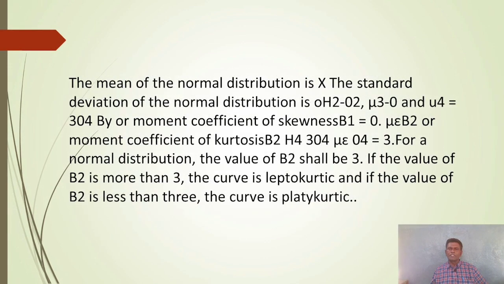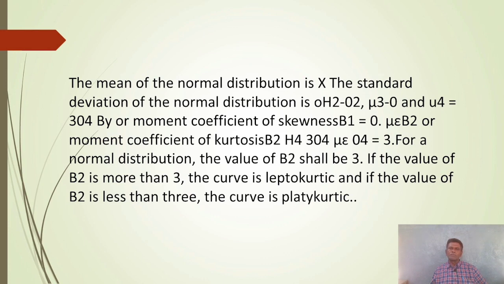The mean of the normal distribution is x bar. The standard deviation of the normal distribution is sigma. Mu 2 is sigma squared, mu 3 is 0, and mu 4 is equal to 3 sigma to the fourth. By the moment coefficient of skewness, beta 1 is equal to 0. The moment coefficient of kurtosis, beta 2, is mu 4 by sigma to the fourth, which is equal to 3. For a normal distribution, the value of beta 2 shall be 3.